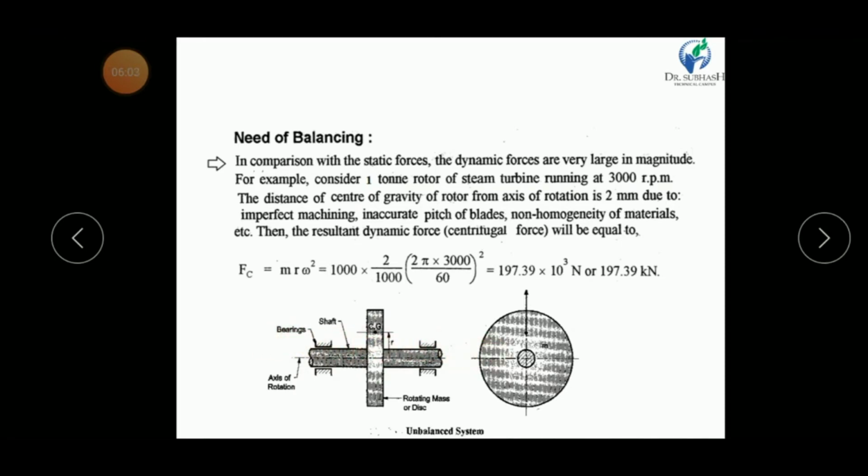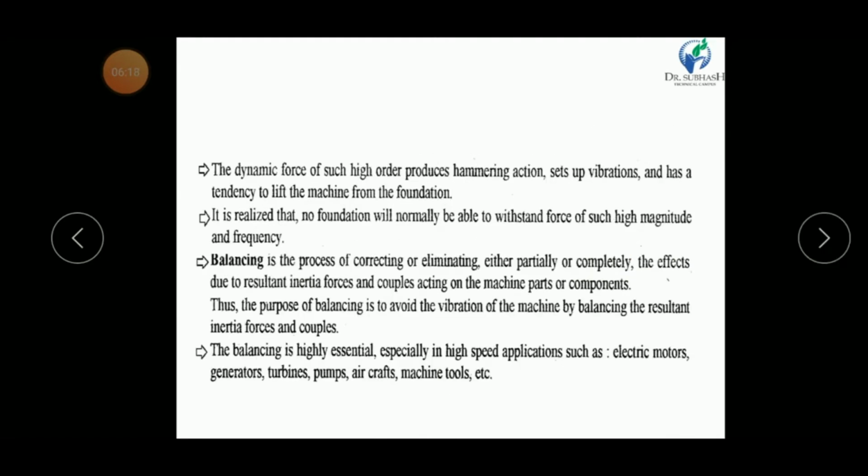So we know that some centrifugal force may be developed in this direction. The centrifugal force Fc is equal to m r omega square. If we put the value, then we obtain 197.39 kilonewton. My dear friends, a dynamic force of such high order produces a hammering action.